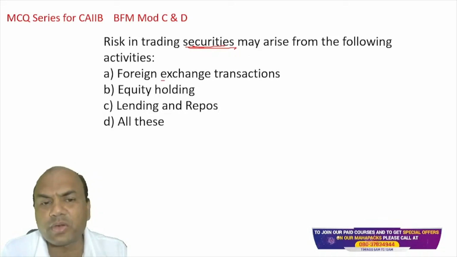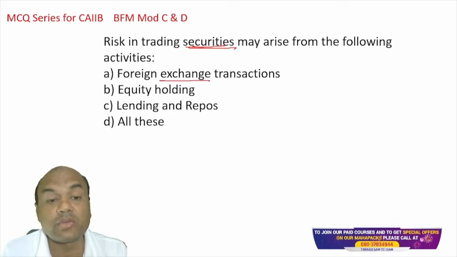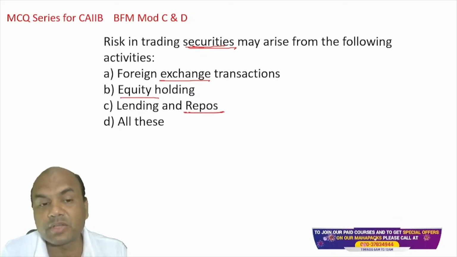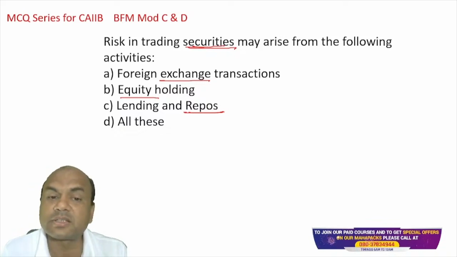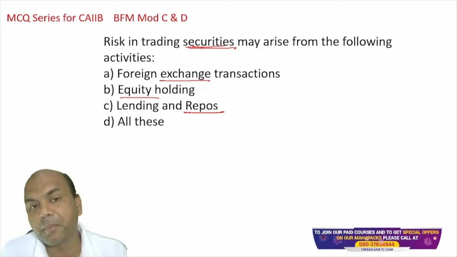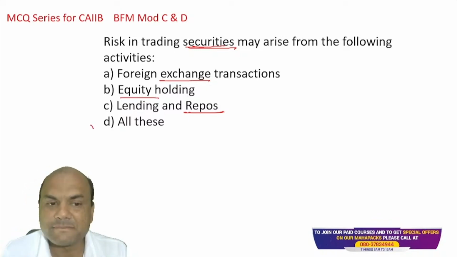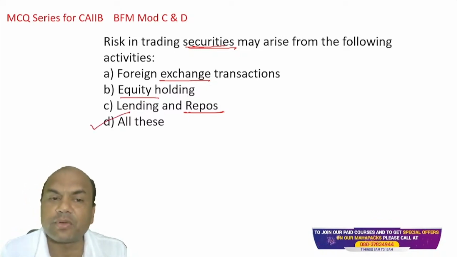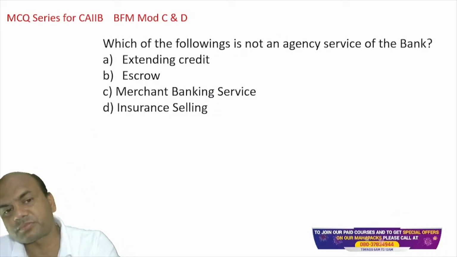It can be due to Forex also. It can be due to equity also. It can be due to repos also. The repo rate also keeps on changing. Right? So what is the answer? Correct answer over here? Comment section. Answer is A, B, C or D? D. Correct? Risk in trading securities may arise from the following activities: exchange, equity, repos, all of these.